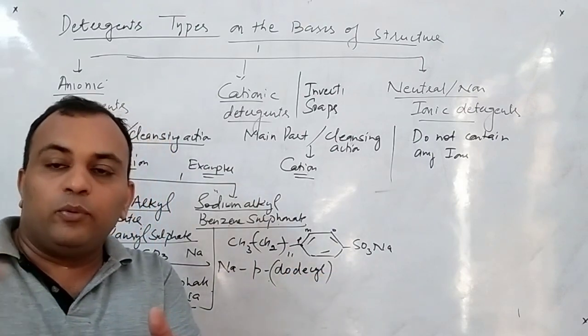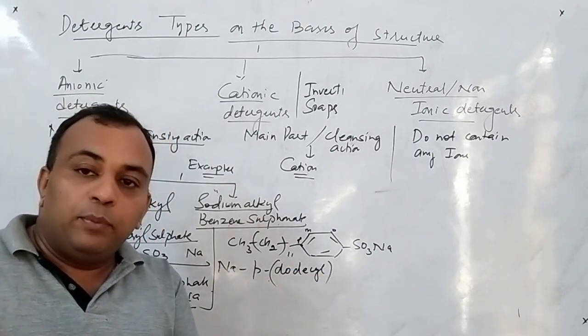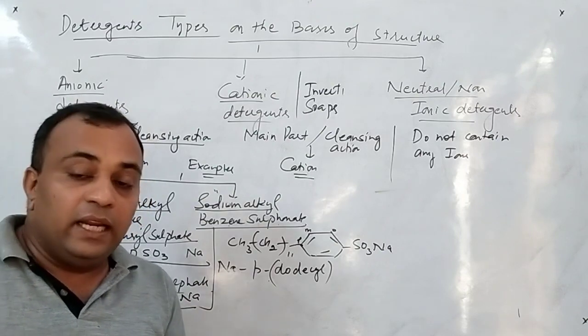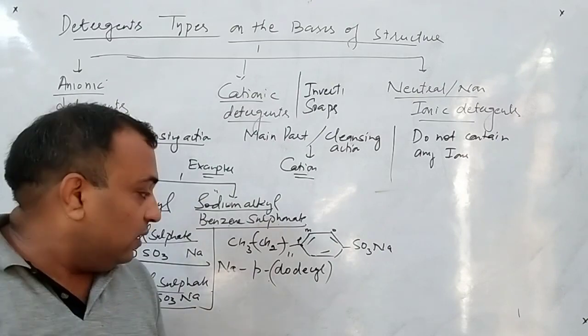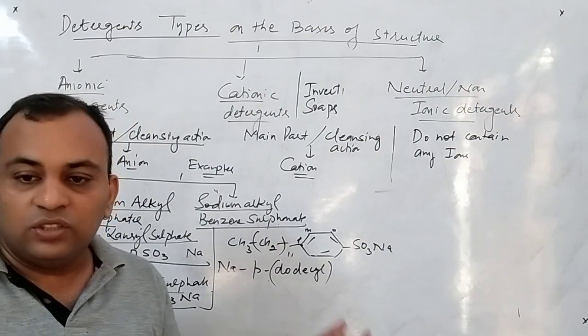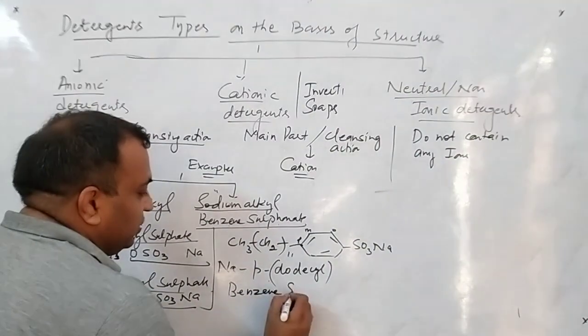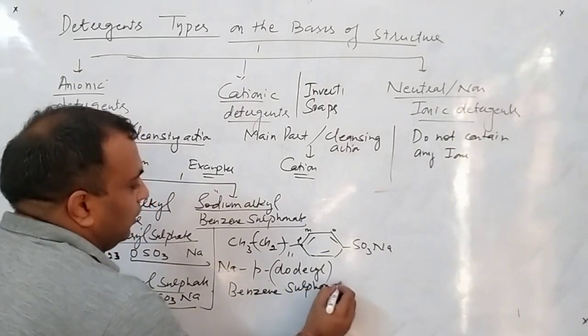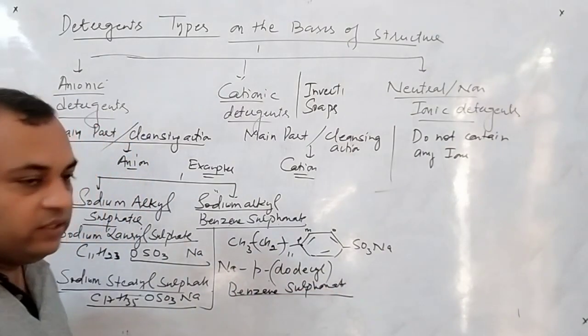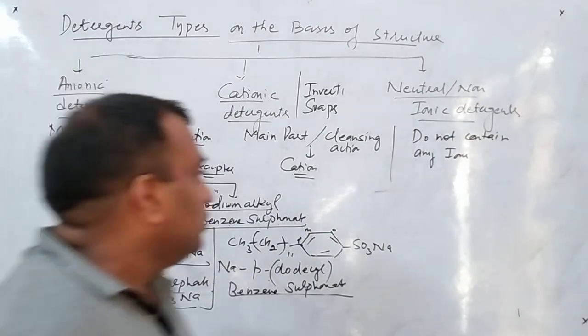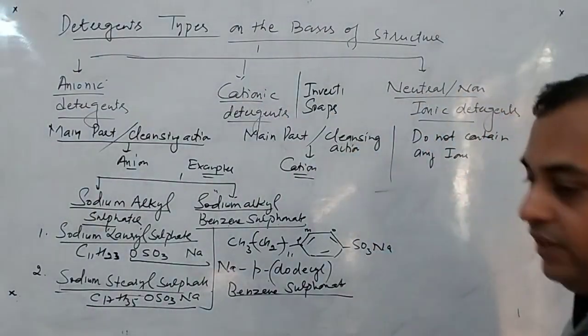Remember methyl, ethyl, propyl, butyl, pentyl. In this way up to 10 it will be decyl, and 11 undecyl, 12 dodecyl or decyl, whatever you pronounce depends on you. And then we will write benzene sulfonate. So this is the way how to write this one. This is very important.